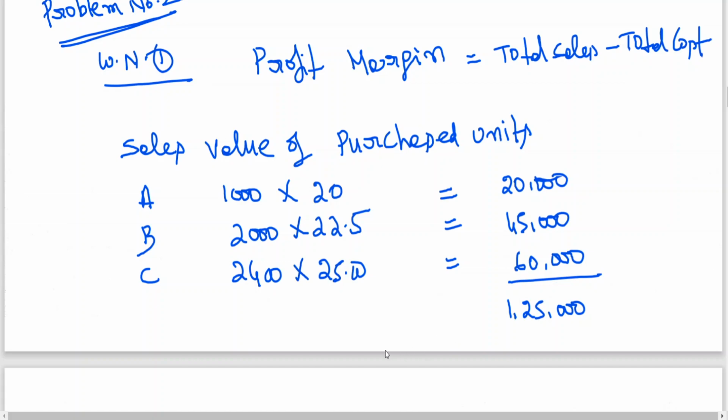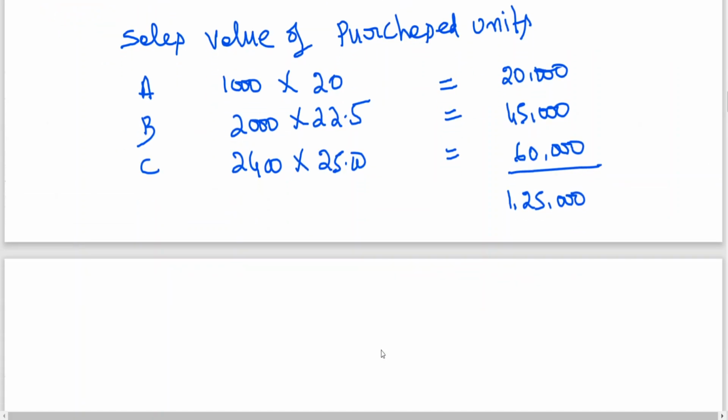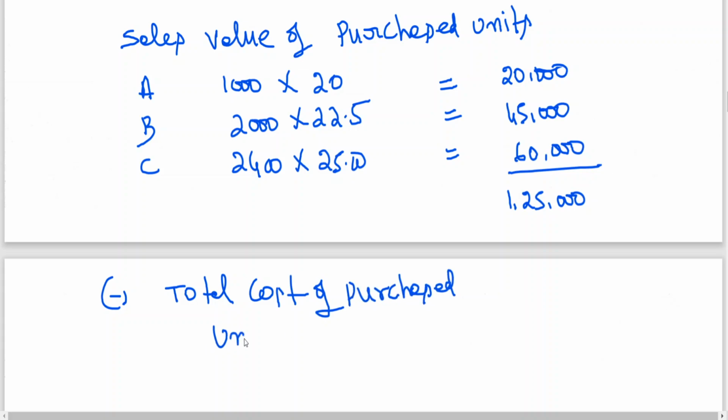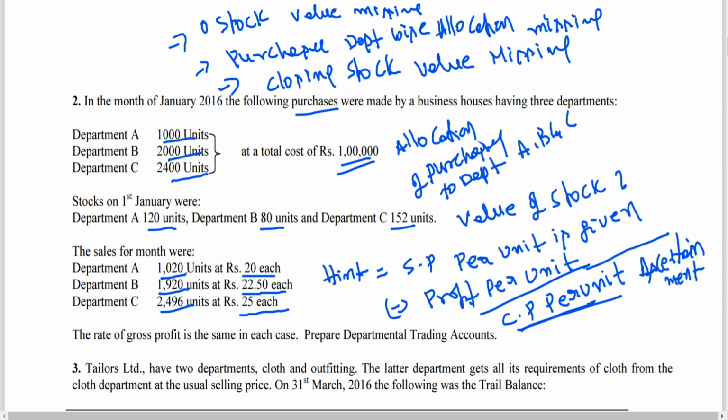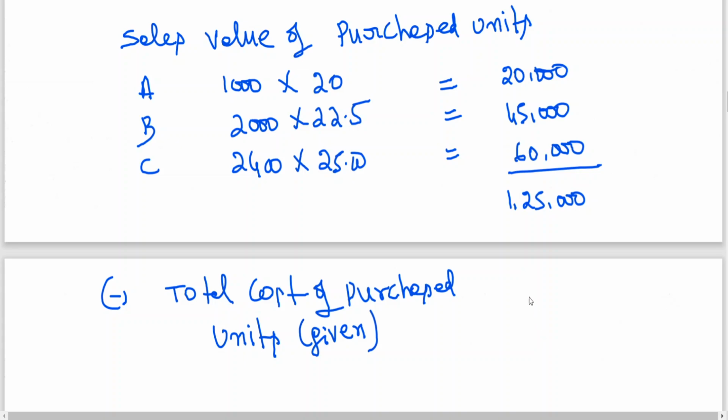Sales value of purchases, 1,25,000. From this, I am deducting total cost of purchased units. This is given, 1 lakh rupees. You can see 1 lakh given. That I am deducting.